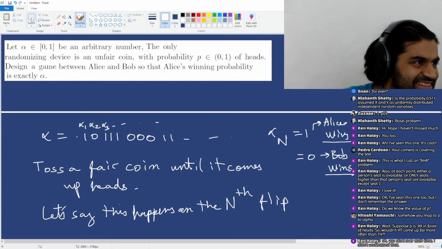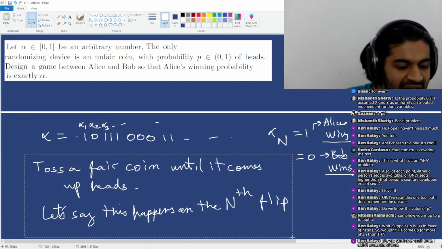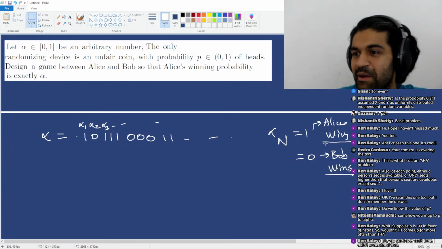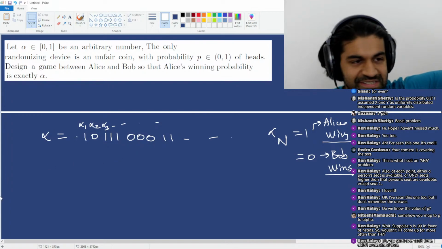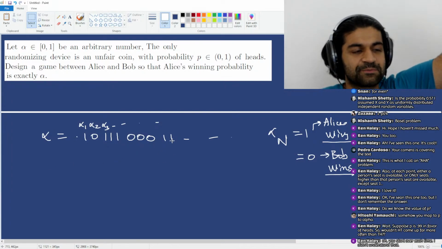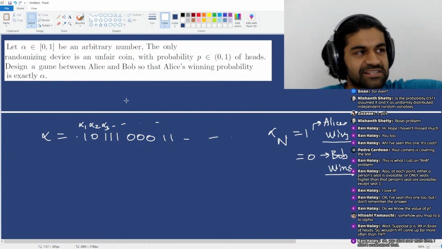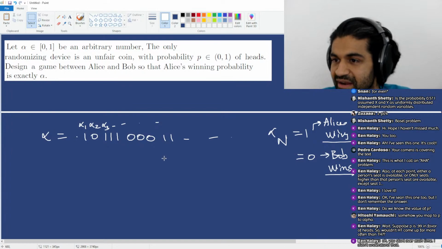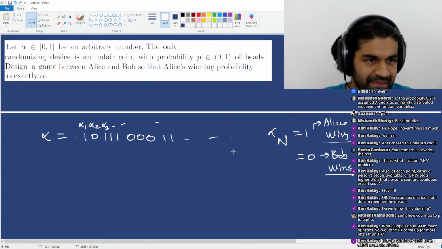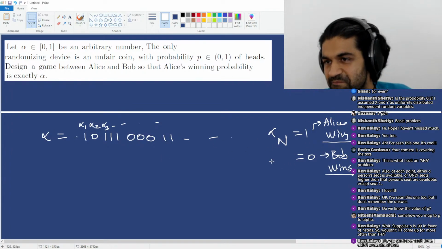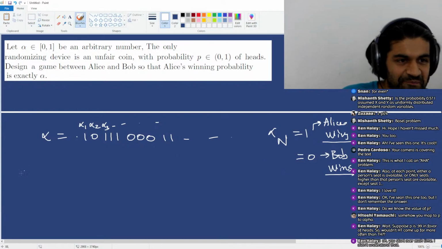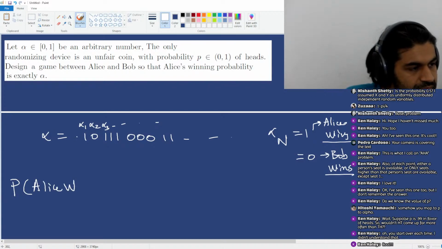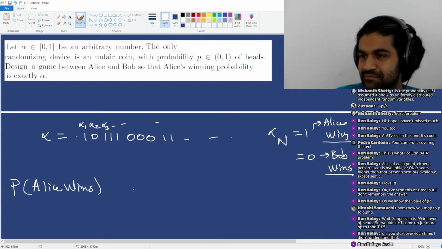Why is this? This is quite beautiful, I think. So why is Alice's probability of winning going to be alpha? So remember, you flip a coin until you see your first head, and if your first head happens at position N, you look in the binary expansion of alpha and see if the digit there is a 0 or a 1. If it happens to be a 1, then Alice wins. If it happens to be a 0, then Bob wins. So let me ask you, what is the probability of Alice winning? What's this going to be?